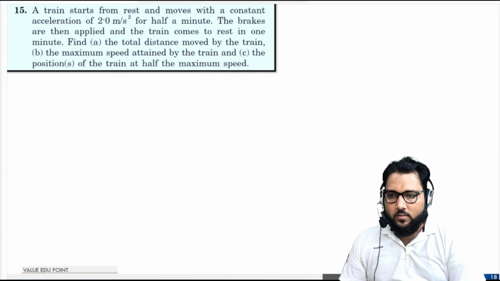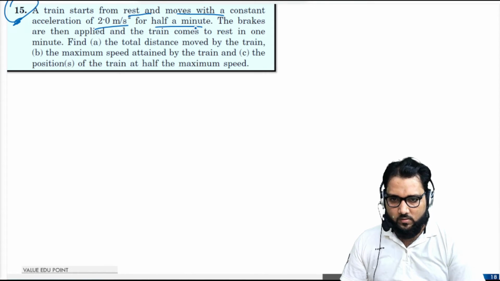Hello guys, this is the last problem in this lecture. This is the last problem, number 15. Okay, a train starts from rest, moves with a constant acceleration of 2 meter per second squared for half a minute. Okay, then brakes are applied, and the train comes to rest in 1 minute.